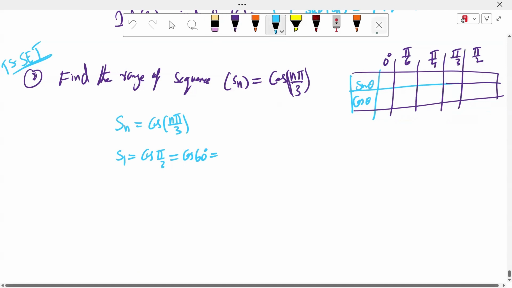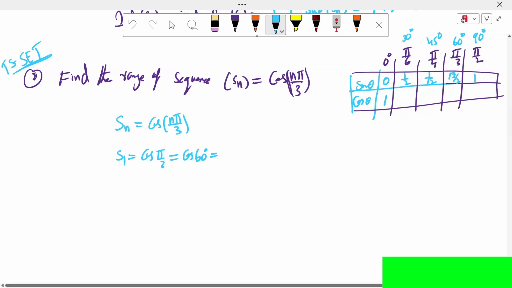Look here, madam: this is 0, this is 30 degrees, this is 45 degrees, this is 60 degrees, this is 90 degrees. Sin 0 is 0. Sin 30 degrees is 1 by 2. Sin 45 degrees is 1 by root 2. Sin 60 degrees is root 3 by 2. Sin 90 degrees is 1.